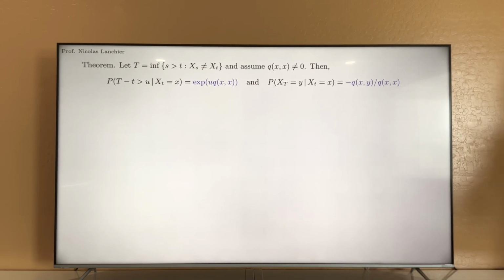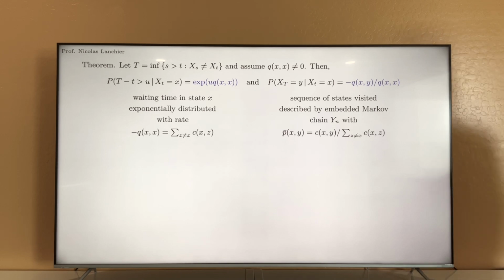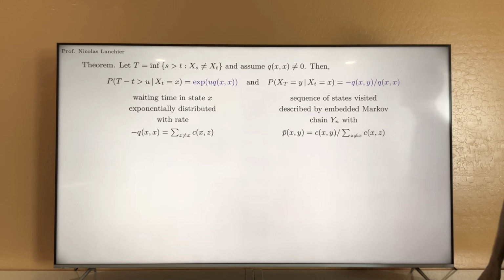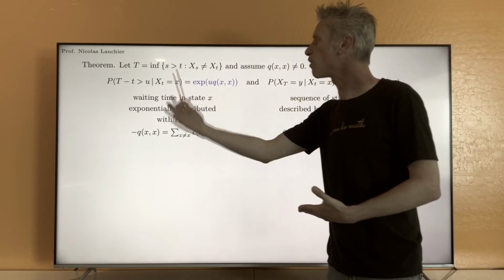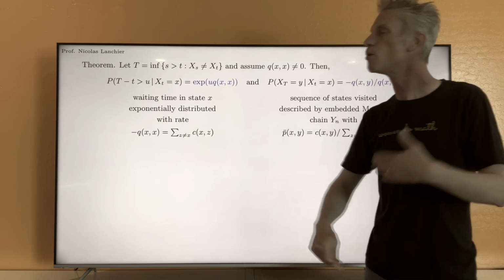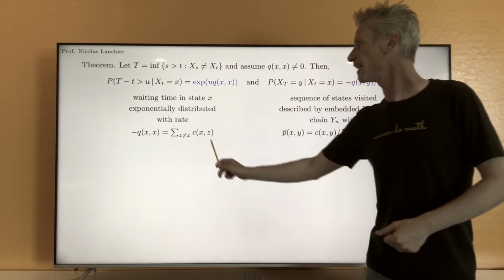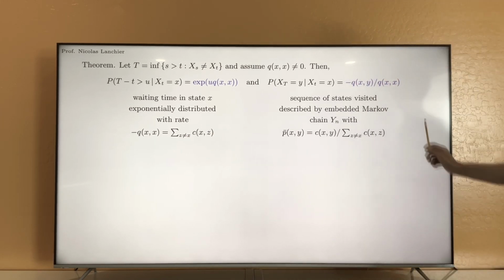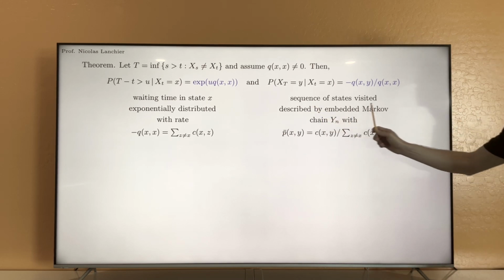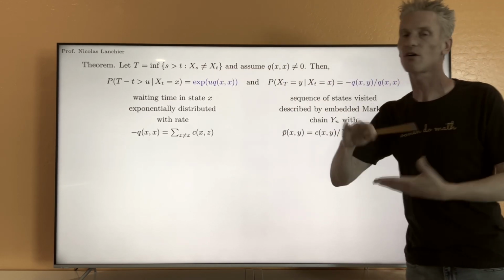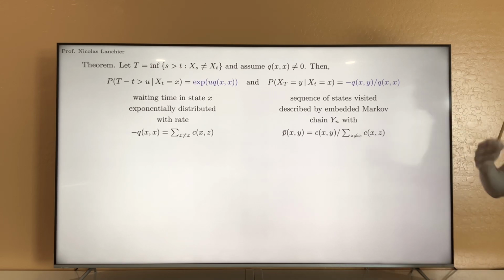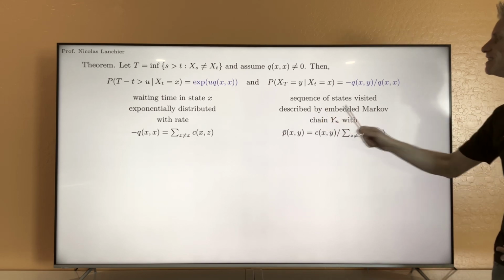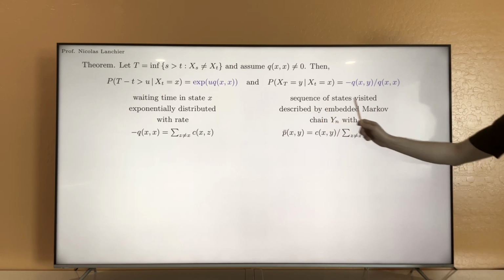So more precisely, you can understand the result as follows. The first part tells you that the waiting time in state x, each time you visit state x, you are going to jump from that state after an exponential amount of time with rate minus qxx. That's this sum, that's the rate at which you jump from x to any other possible states. And this part tells you that if you ignore the actual time of the jump and you just look at the sequence of states visited, then this sequence of states is described by a discrete time Markov chain that we call the embedded Markov chain.